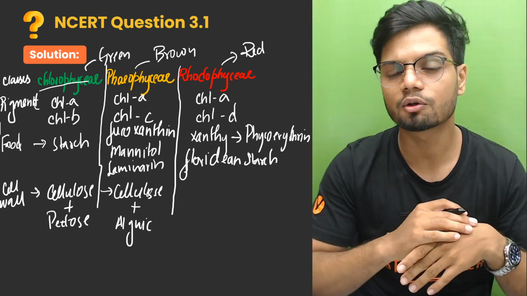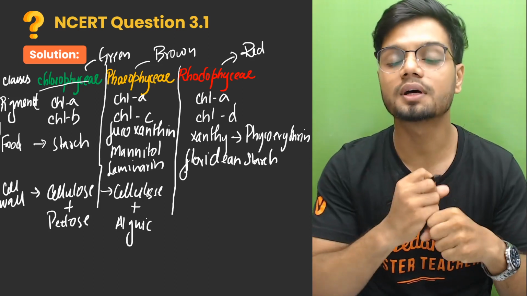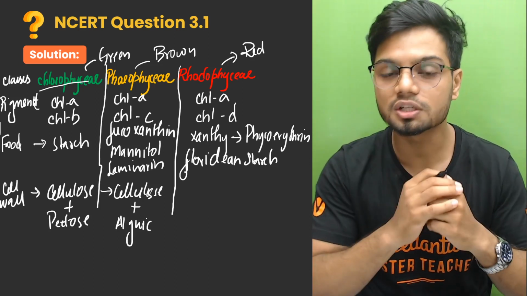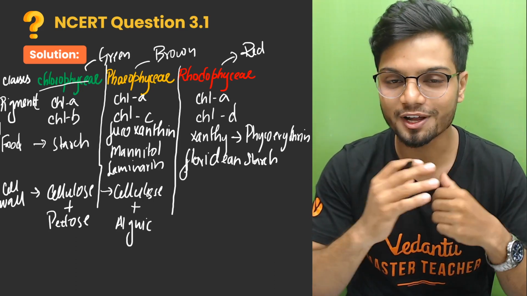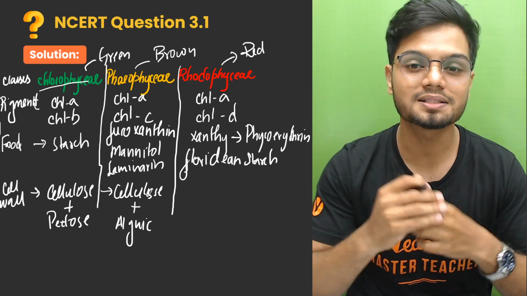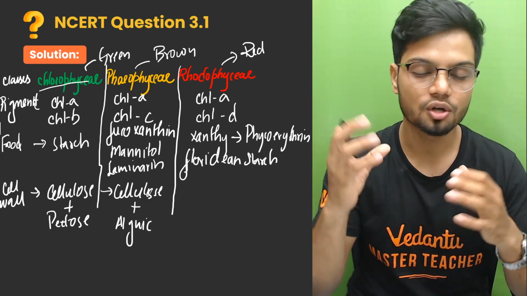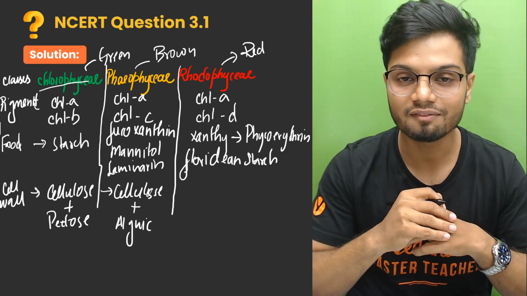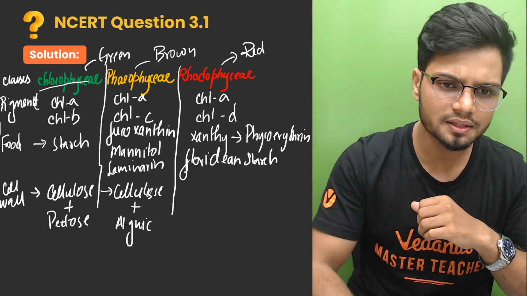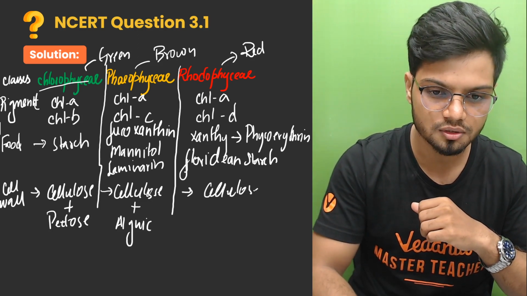Now, what is this phycocolloidal substance? These are the substances which help in retention of water, which help in hydration, which help the algae to be moisturized. It is the moisturizer here, so the algae doesn't dry up. The phycocolloidal substance holds the water to maintain the moisture on the surface of the algae. Now, in the case of your rhodophyceae, it also has cellulose.